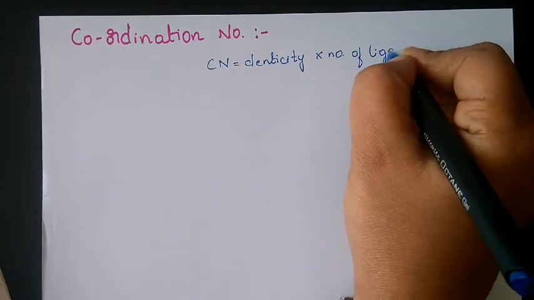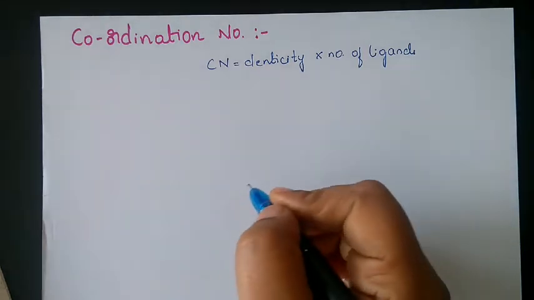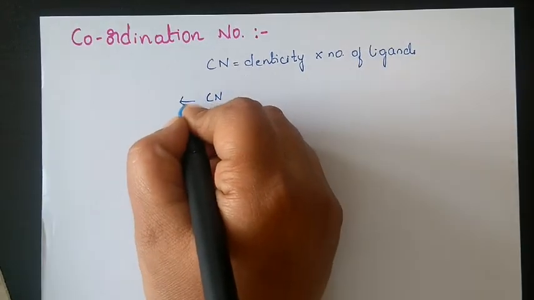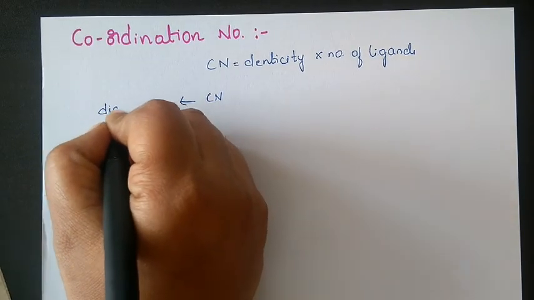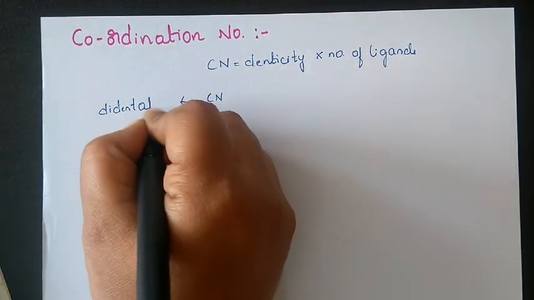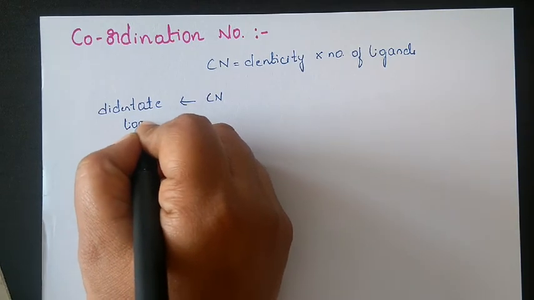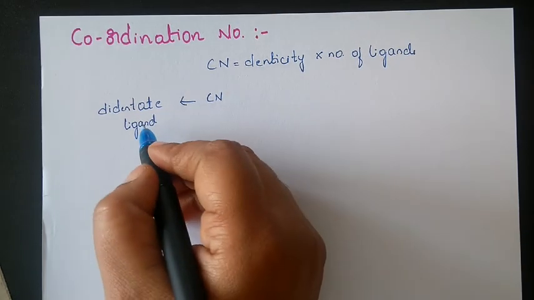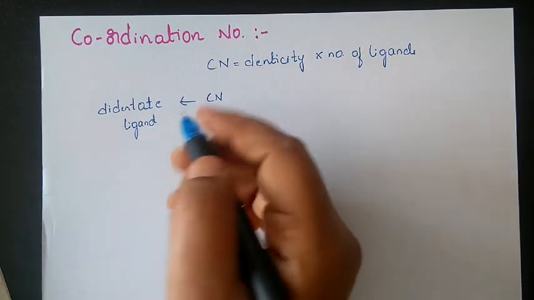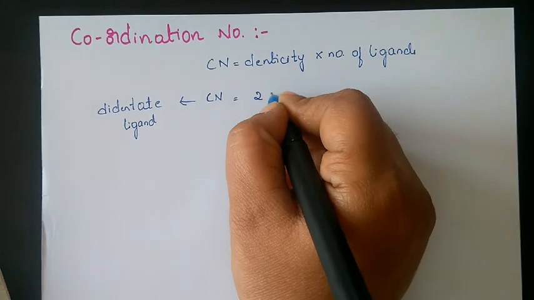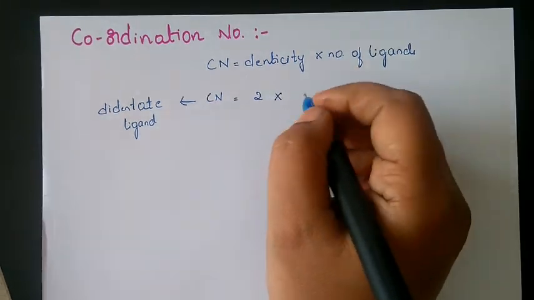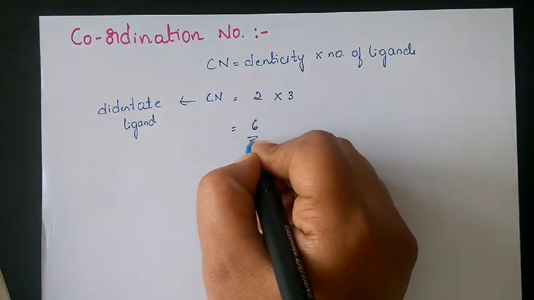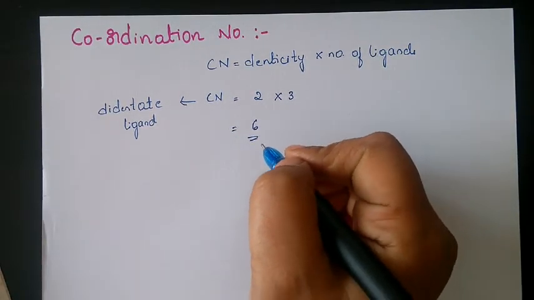If one ligand is going to form two bonds with the complex, suppose it is a bidentate ligand, then the denticity of that ligand is 2, so 2 bonds it can form. Suppose it has 3 such ligands, then we can say that the coordination number of the central metal atom is 6.